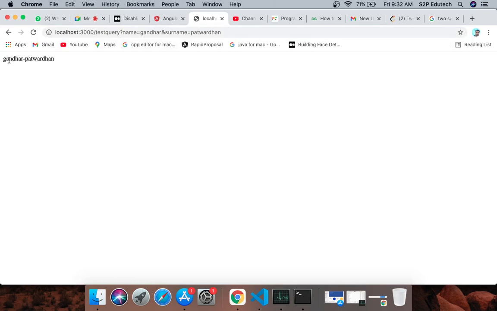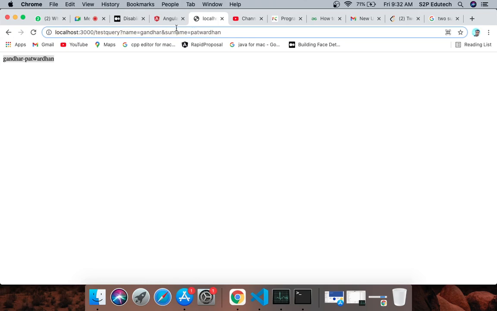And to pass multiple parameters, or to pass query parameters, I'll give a question mark first, and then I'll give the names of the variables. My first name of the variable is name, and second name is surname. So I'll say name equals to Gandhar, then I'll give ampersand and I would say surname equals to Patwardhan, right? And I'll press enter. So if you can see, the response which I get is the data which I am passing in these two variables, name and surname, right?